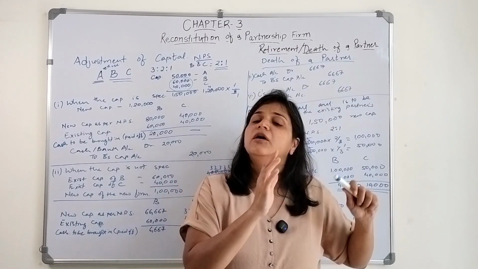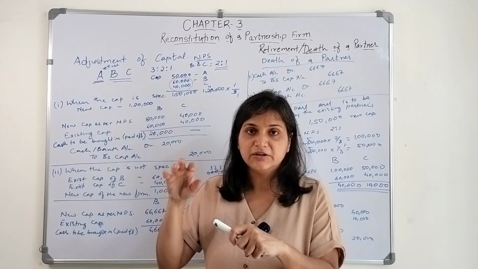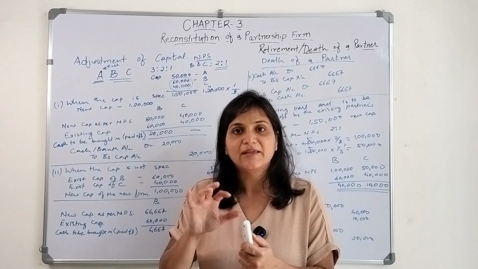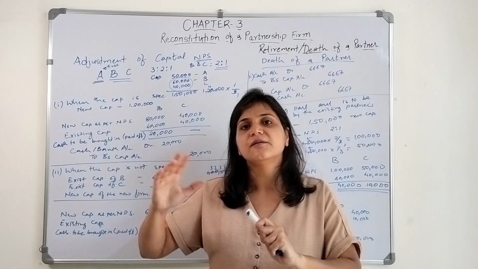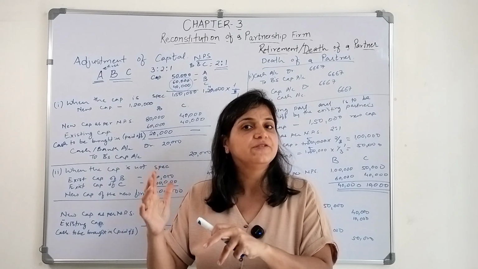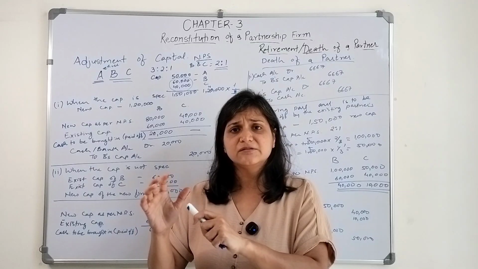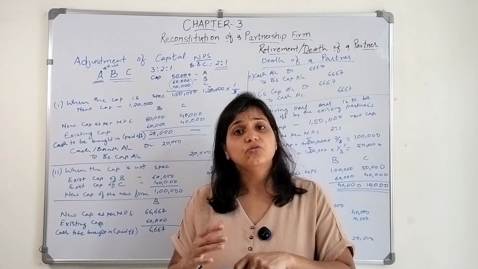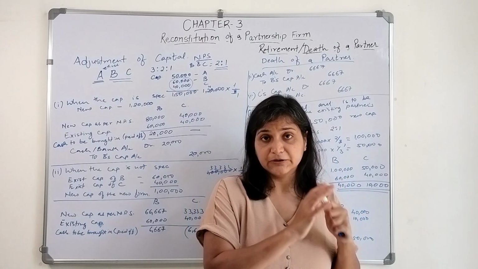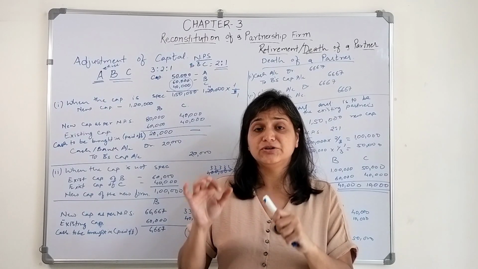Now the first situation which we consider is this: we need to consider the past year profit. If the partner passes away at any point in the middle of the current year, it's difficult to calculate the profit amount, and it won't show the actual profit, because the business sometimes earns based on certain situations and circumstances, and the profit differs. So we are not able to determine the whole year profit, and it is cumbersome to calculate all these things. So we consider how much the firm earned in the past year, and based on that, how much profit the firm will have in the current year.